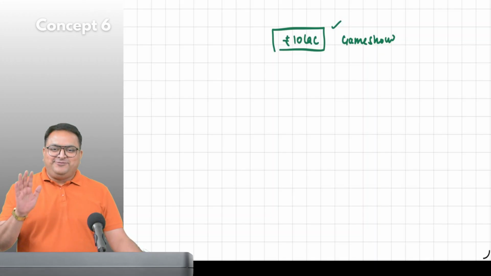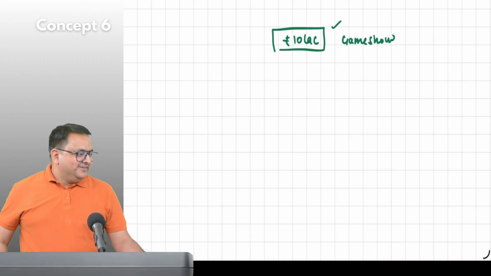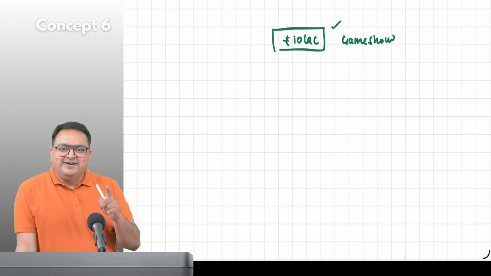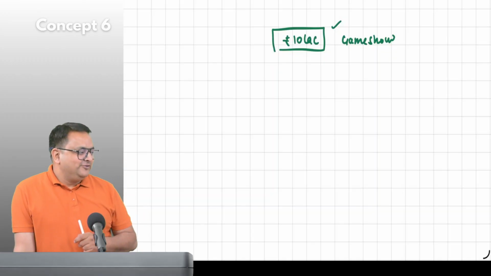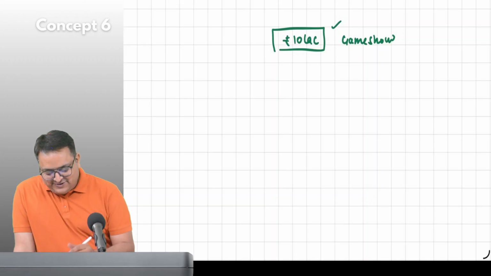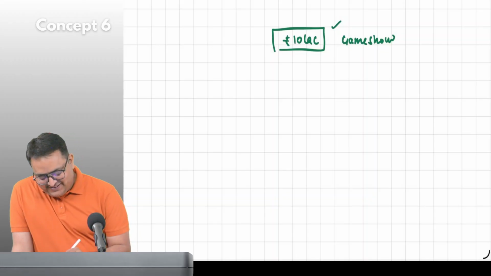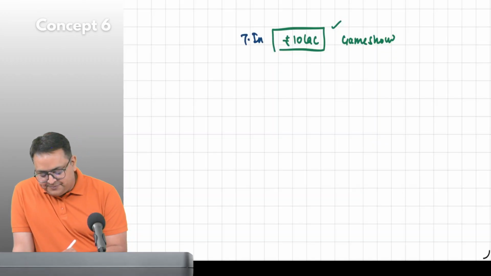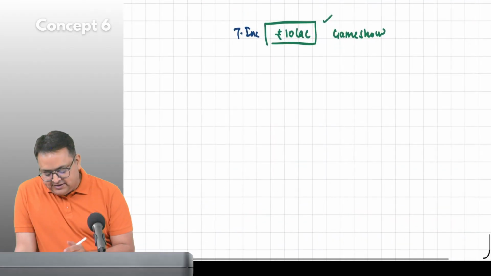Plus 4% cess, who will pay? I will not pay from my pocket. He will pay, no? So how much will he pay? Tell me. Don't be half CA, be full CA. So give him the full answer. How much tax will he pay? 3 lakh 12,000 he will pay.